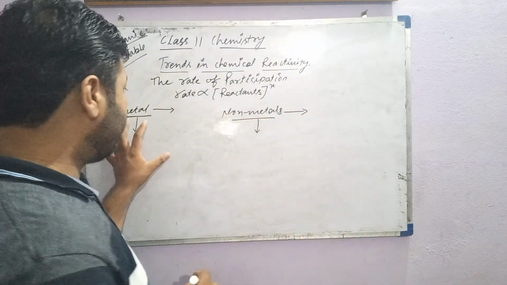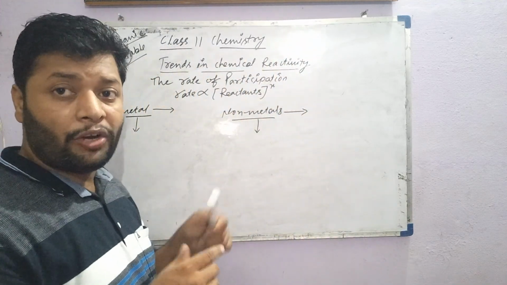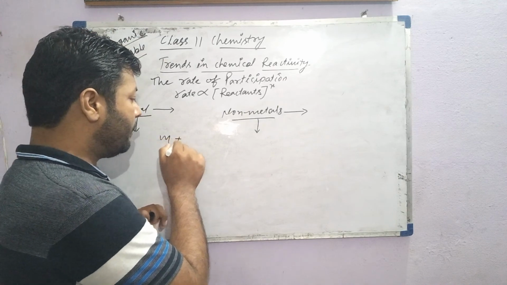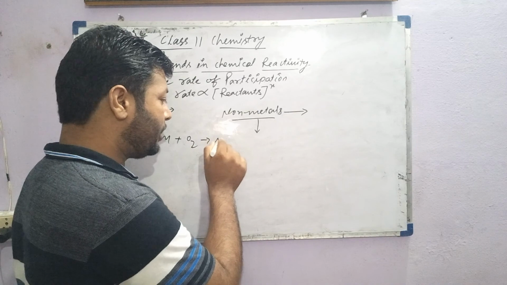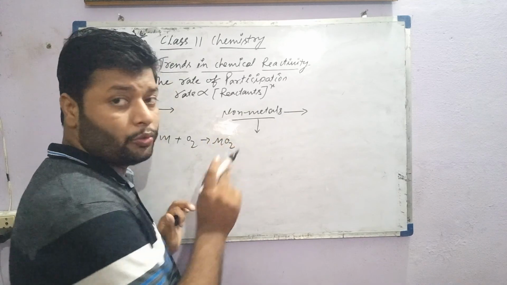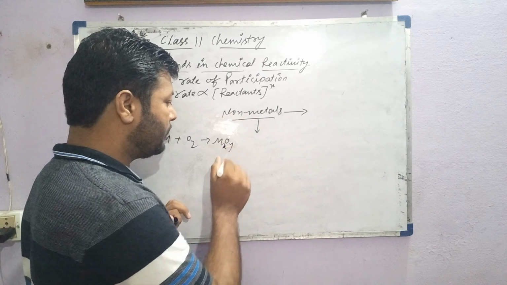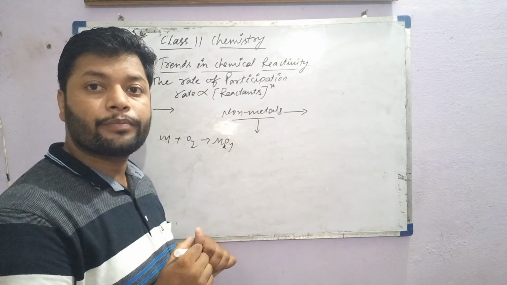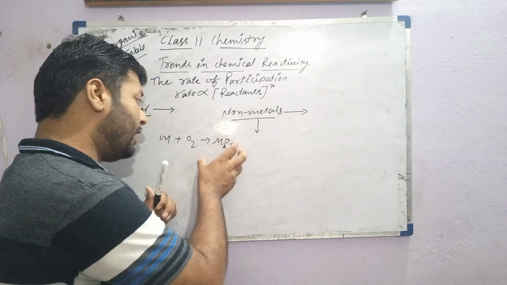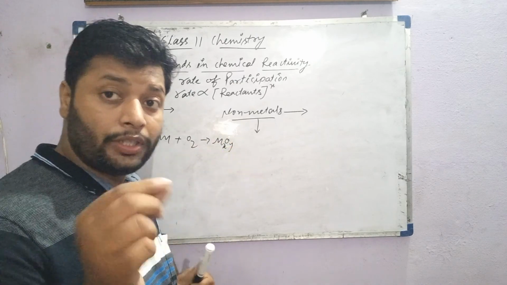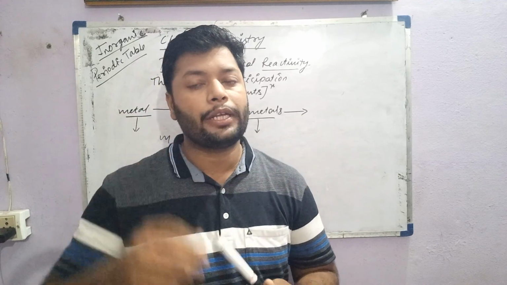So, metals when combined with oxygen generally form metallic oxides, of general form, suppose, MO2, or you can write MxOy. Metal oxides are generally basic or amphoteric.